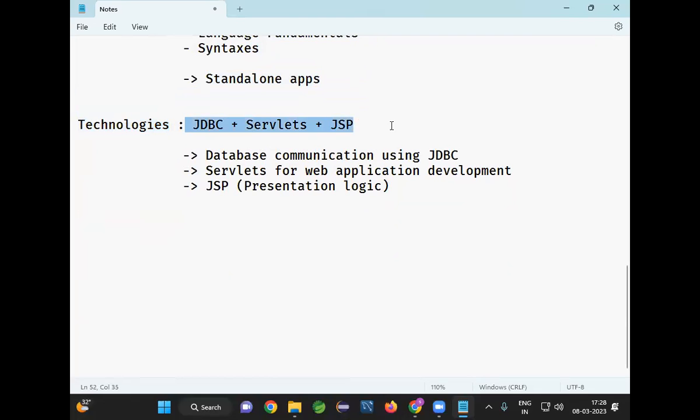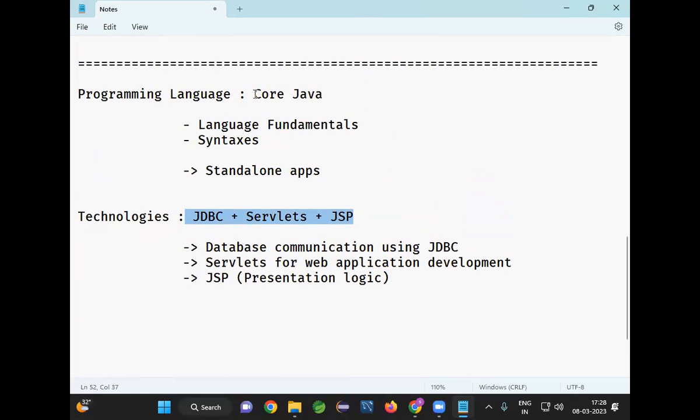So what is this technology? Technology is developed by using Java, right? JDBC is developed by using Java. Servlets are developed by using Java. JSP is also developed by using Java. By using these technologies, we can develop web applications, right?